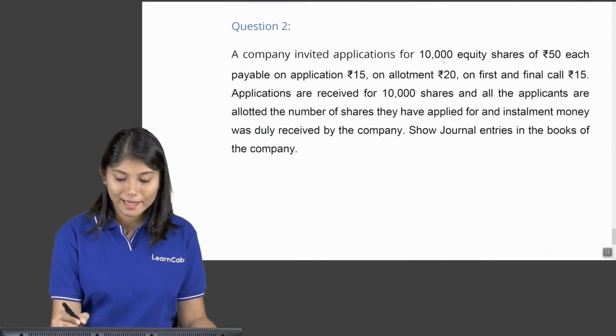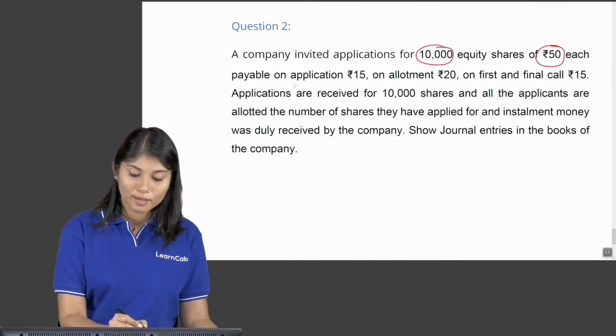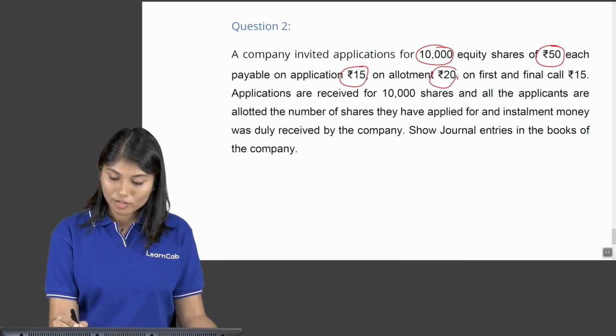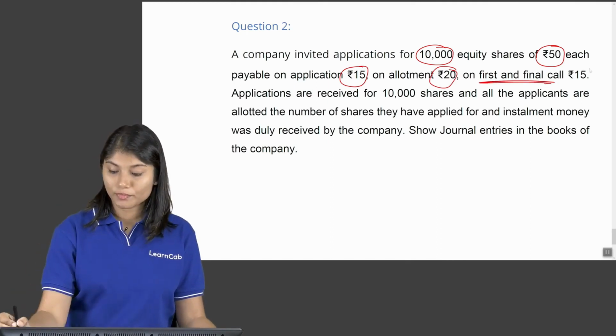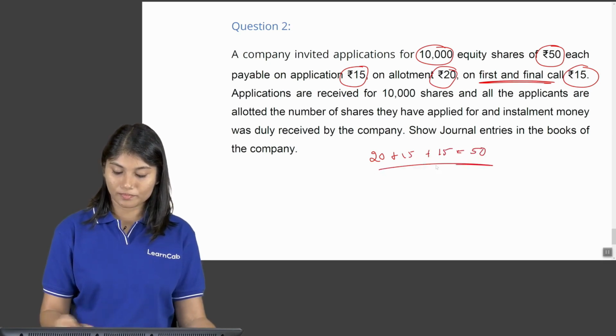A company invited application for 10,000 equity shares of 50 each, payable on application rupees 15, on allotment rupees 20, and first and final call, means there's only one call here, rupees 15. So 20 plus 15 plus 15 is equal to 50.